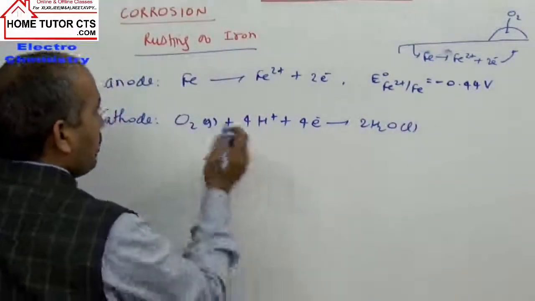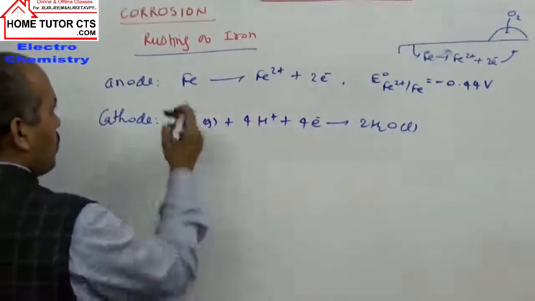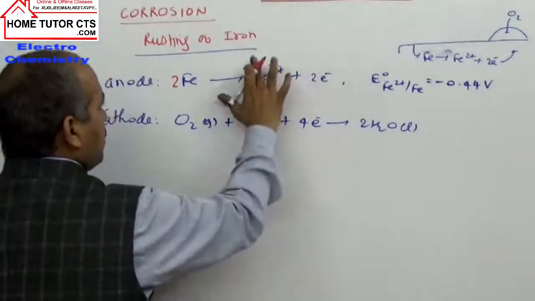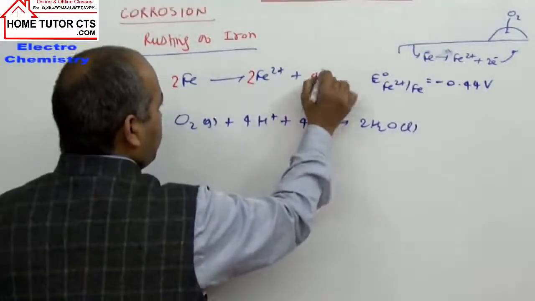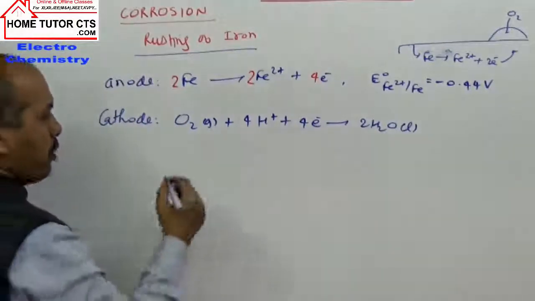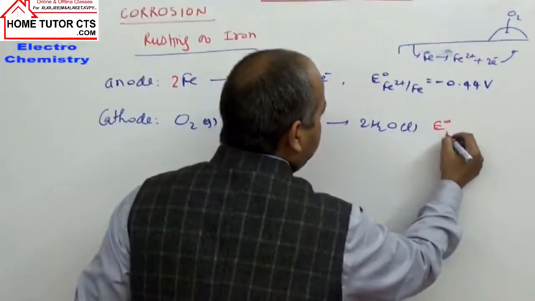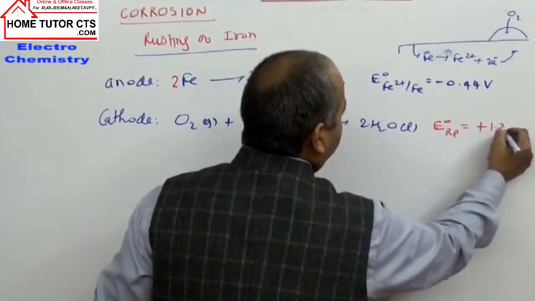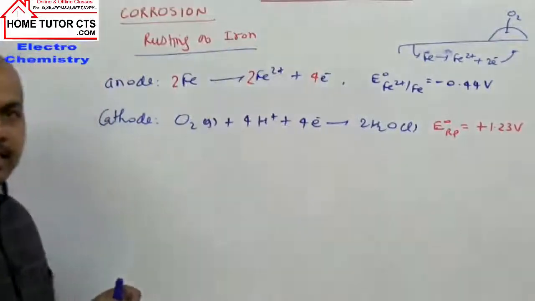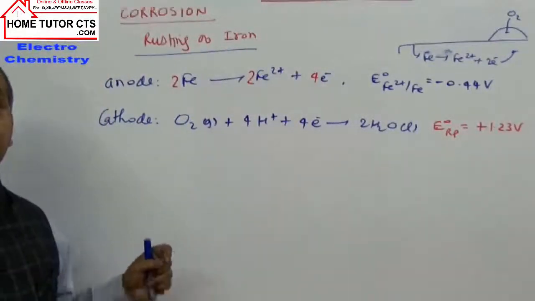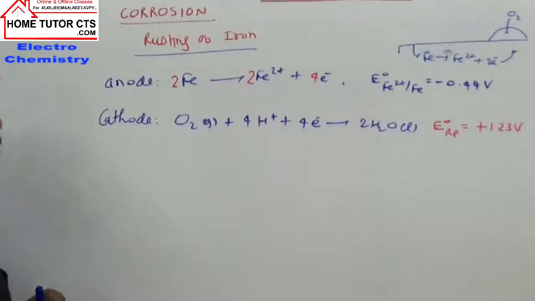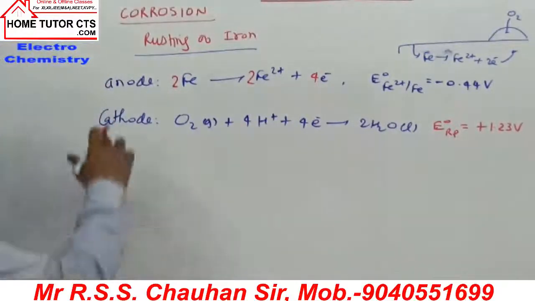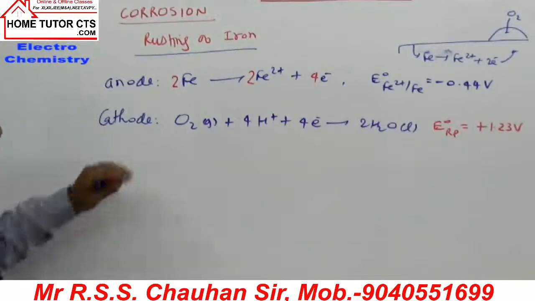And for equating electrons in both reactions, I can write here equation number 1 we can multiply by 2. So this becomes 4 electrons here. Now when we add for this reaction, what is E naught Rp? Reduction potential for O2 when it is reduced is plus 1.23 volt, already discussed in the earlier examples in the product of electrolysis. When O2 is reduced, the value of E naught Rp becomes 1.23 volt. And now it is anode reaction, it is cathode reaction.